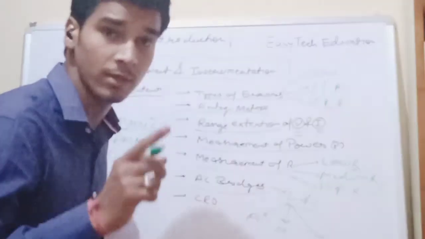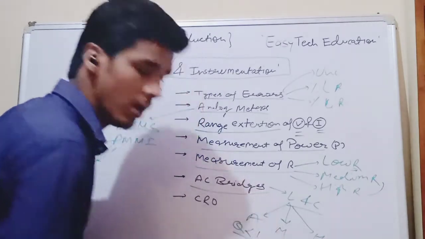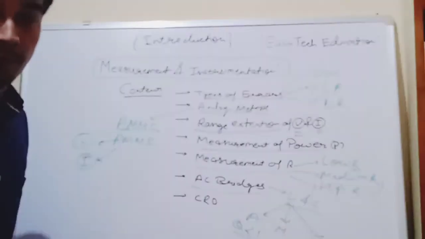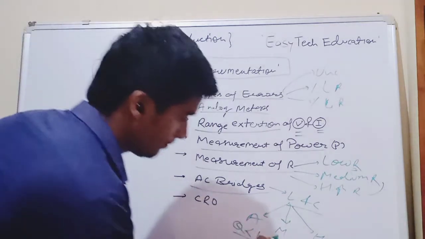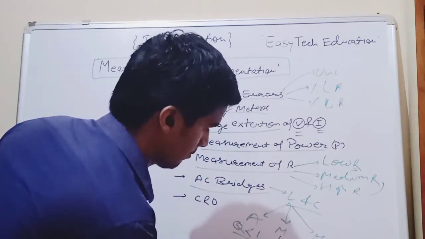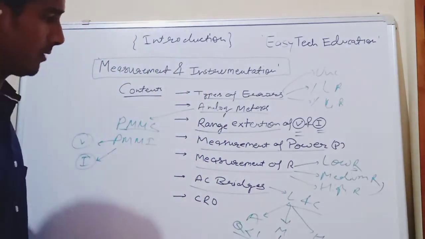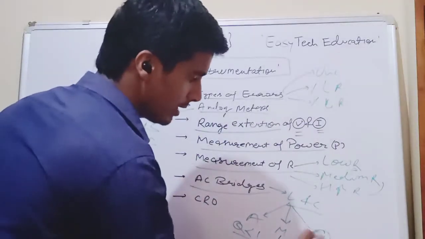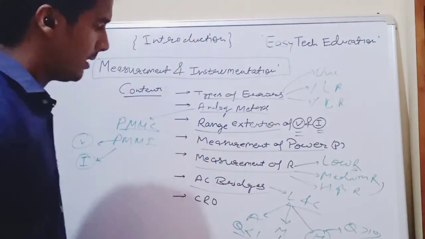Whenever you have to measure a quality factor of less than 1, you have to use the Anderson bridge method. Whenever you want to measure the inductance with a quality factor between 1 to 10, then you will have to use the Maxwell bridge. Whenever you want to use the Hay bridge, the quality factor must be above 10. So these are the methods.